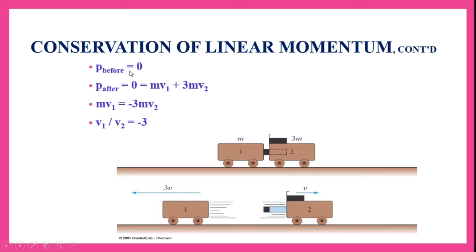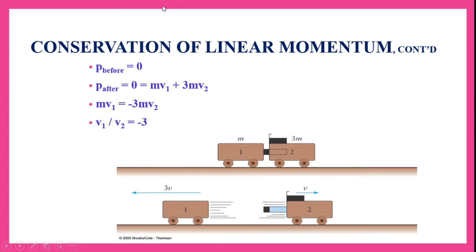Momentum before collision is equal to 0. Momentum after moving away from each other is also 0. That means if you see here, this box is having a mass m, whereas the second cart is having 3 times the mass of the first one, let us say.